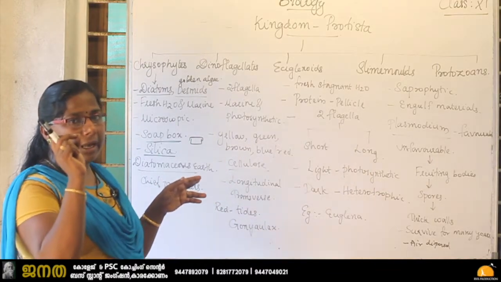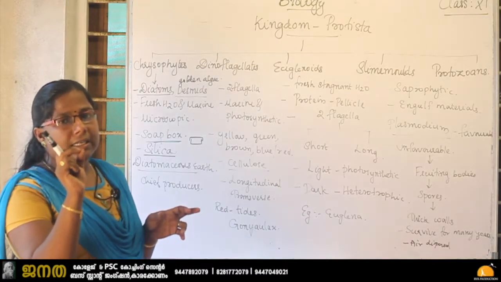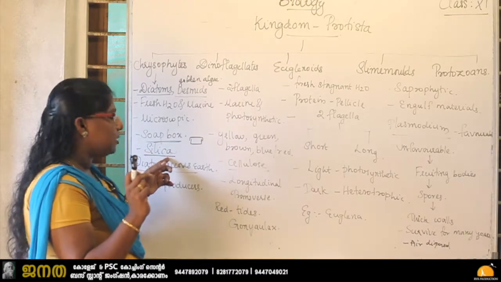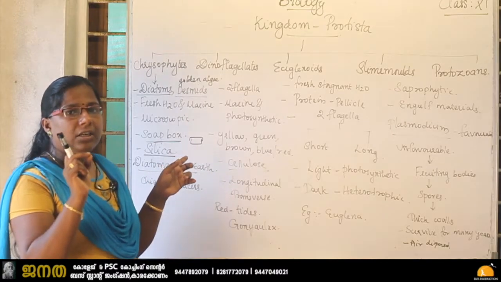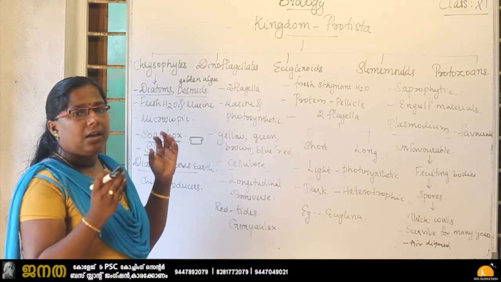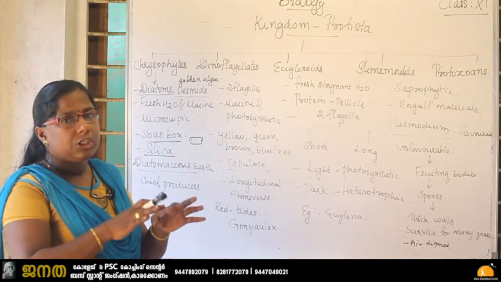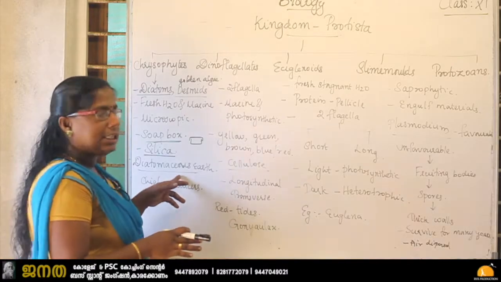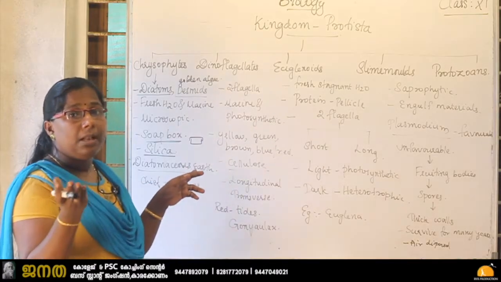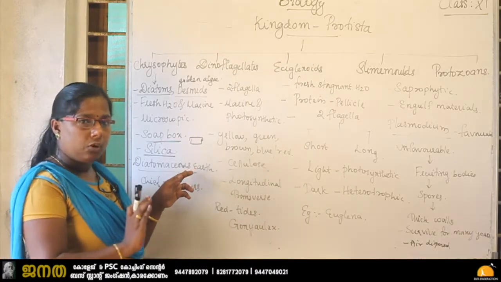You know that the diatoms are very minute organisms, and their cell wall is deposited with a substance called silica. And after the death of these chrysophytes called diatoms, they get accumulated at the base of the sea, and this accumulation leads to the formation of diatomaceous earth, and that will take billions of years. It takes many years to form, diatomaceous earth takes many years to form.